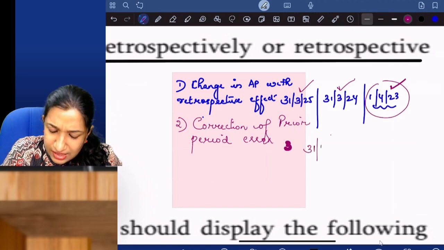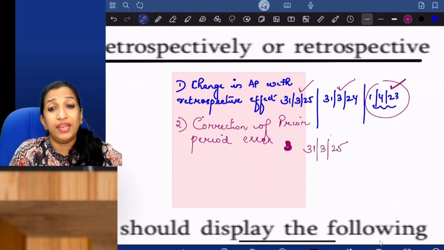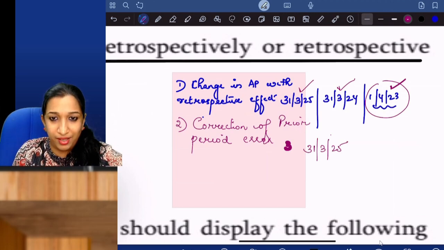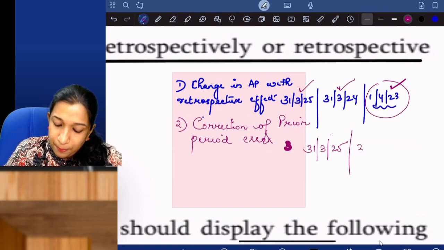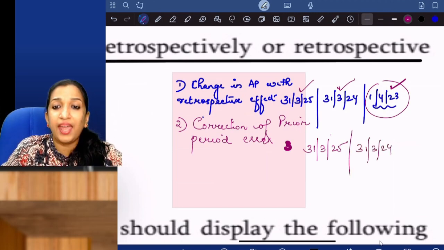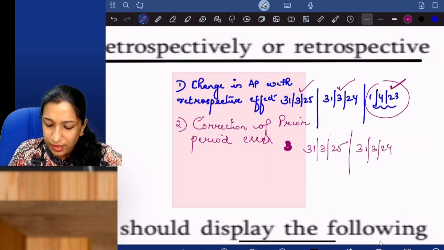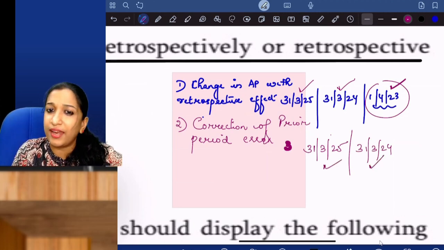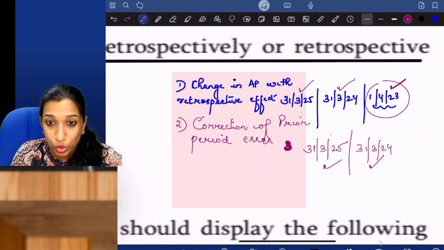If the error is in 31st March 25, then I need not make an announcement regarding the error. You can correct it. If the error is in the previous year, then again your third balance sheet is not required. Correct the error in this year, and accordingly that correction will be reflecting in the current year also.